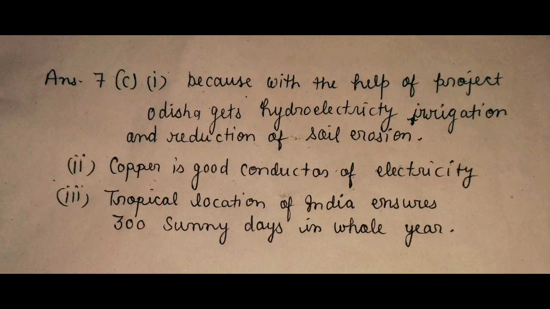Next, copper is used to make electrical wires. It is so because copper is a good conductor of electricity. Next question, India's location is an advantage for the generation of solar power. See, India's location has temperate and tropical zones. So approximately in the whole year 300 sunny days are found. That's why India has a lot of potential to generate solar power.